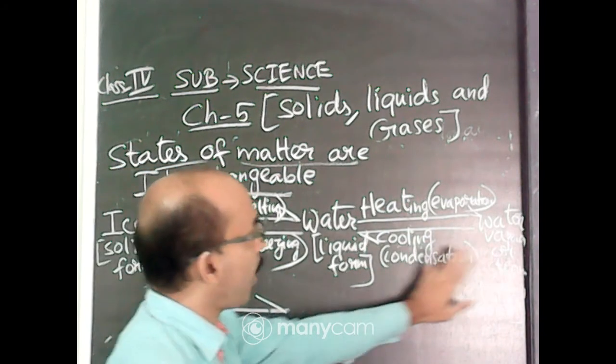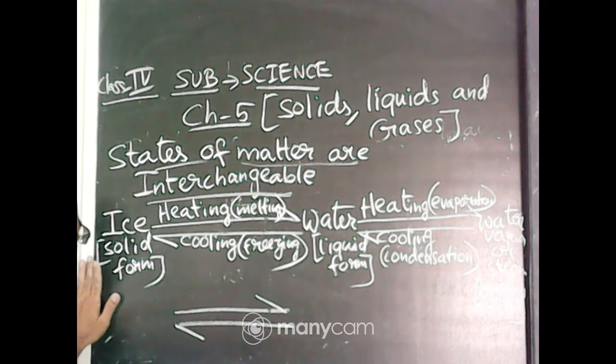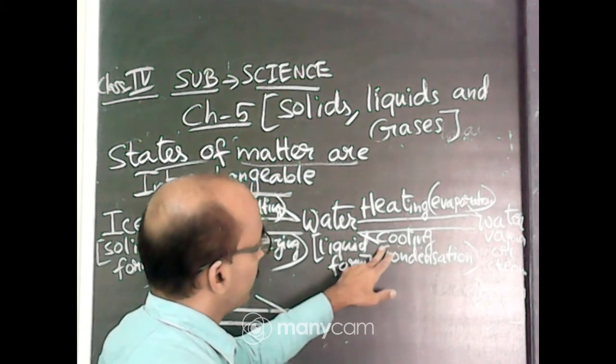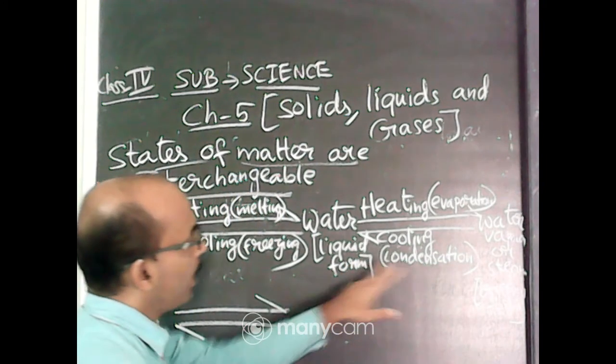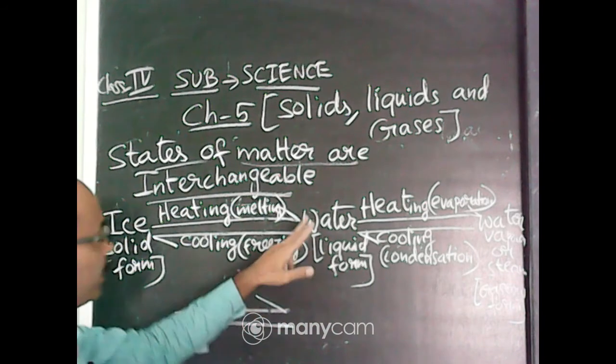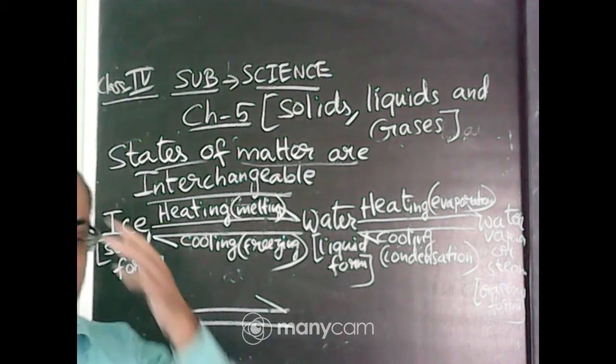Water vapor or steam on cooling, the process is condensation, I can get liquid form, that is water. Then water on cooling again, I can get back ice again. This is the process freezing. So the different states of matter are interchangeable.